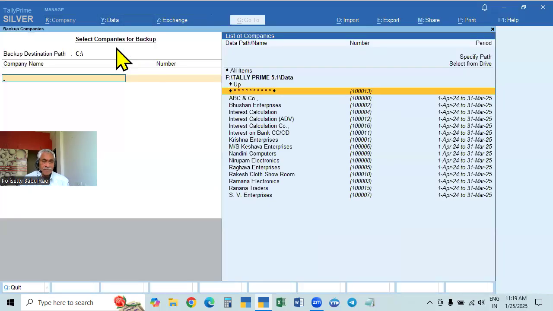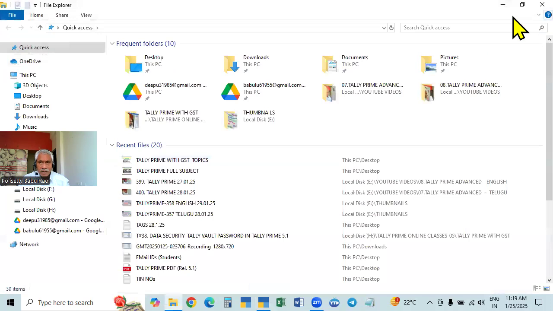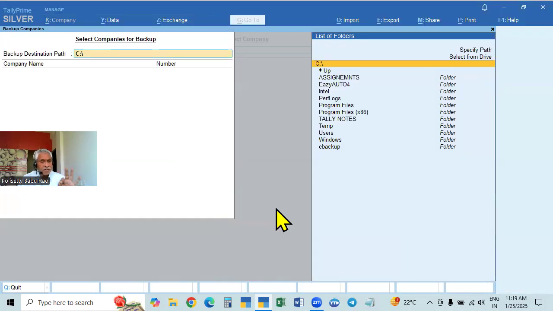Check backup, and again you will see the cursor will always be here. Just click backspace or click the cursor here. From next time onwards, since it was created during the first backup, it is shown as already created, and the backup folders and backup companies are also shown.